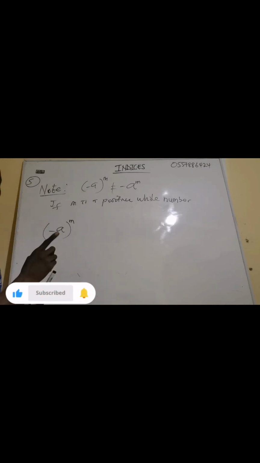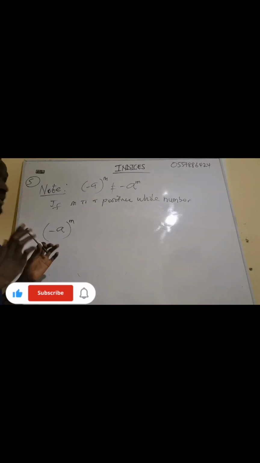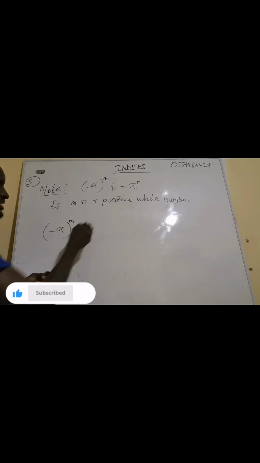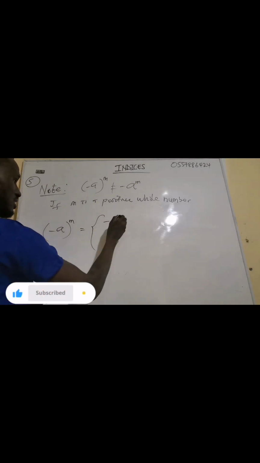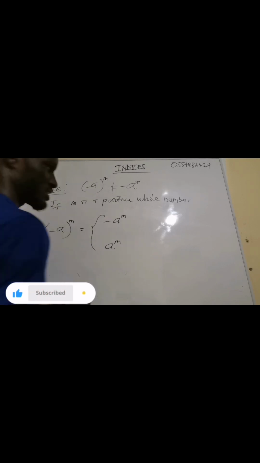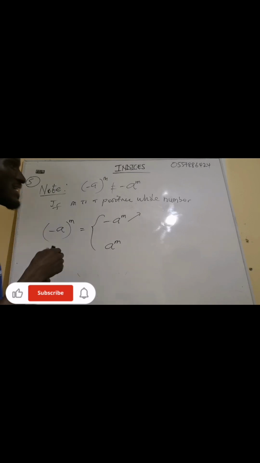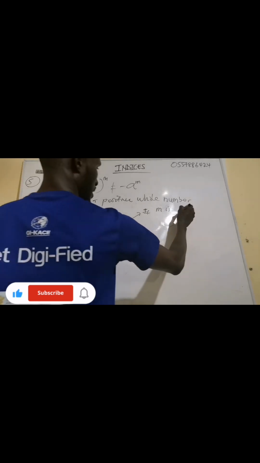Pay attention carefully, because some of you interchange this one and this one, they are different, not together. Yes, look at it carefully. Now this one can have two sides. The whole thing can give you positive, the whole thing can give you negative. So this one can be the same as negative a exponent m. The same thing can give you the same as positive a exponent m. Now, what is the condition here? This one will only give you negative if and only if m is an odd number.